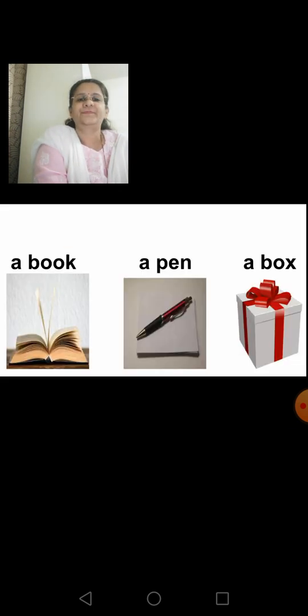Today we will start with a new chapter. Chapter 2, Articles. What do you see in this slide children? You see three objects. A book, a pen and a box.